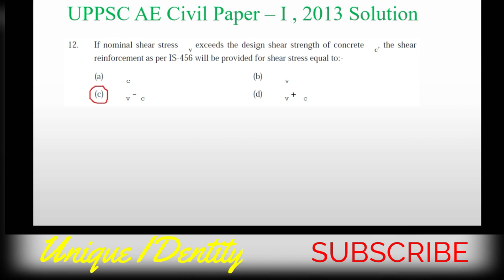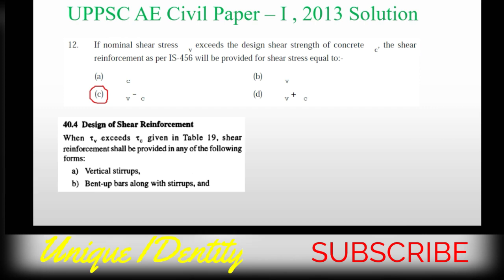Next, question number 12. If the nominal shear stress tau V, here there was some printing mistake. It is not only V, there is tau V exceeding the design shear strength of concrete, that is tau C, not C, that is tau C. The shear reinforcement as per IS 456 will be provided for shear stress equals to, and these are the options.